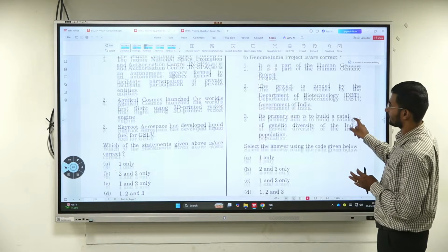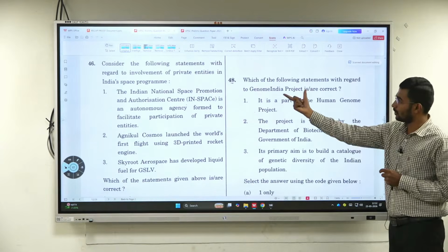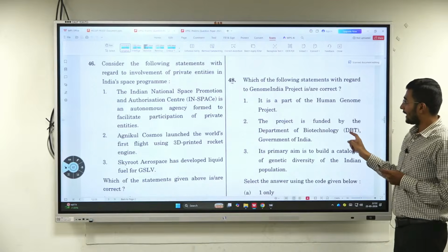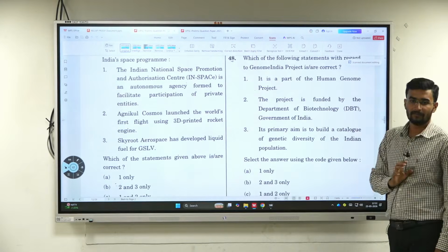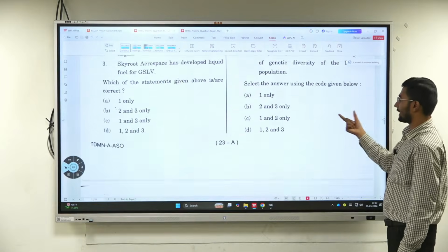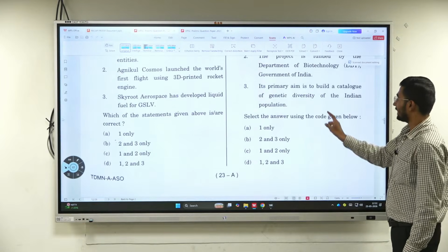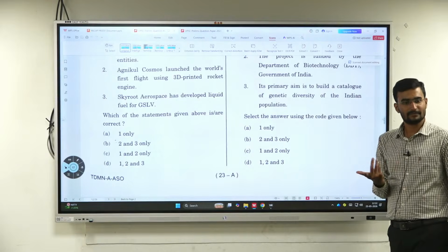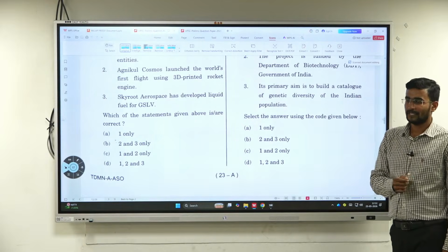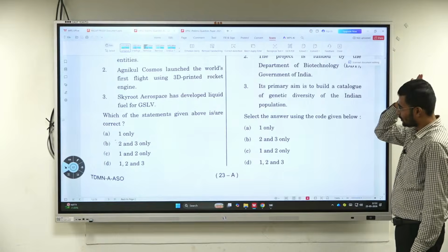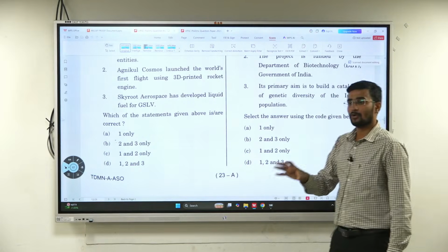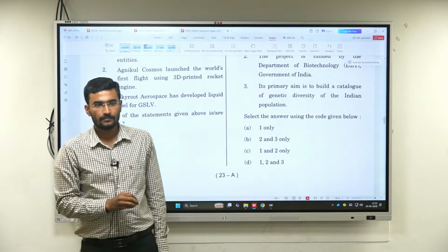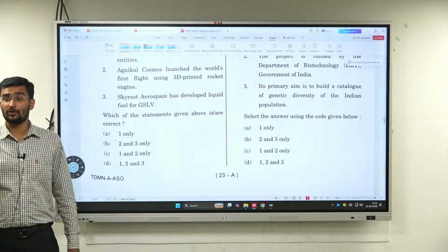Hope you're getting it. But what I am saying here, Genome India project, it is a part of the human genome project. The project is funded by DBT, Government of India. The primary aim is to build a catalog of what we call the genetic diversity of the Indian population. This is science and technology. You would have studied this part in biotech. What is the human genome project? HGP1, HGP2. What is the India genome project? Biogenome project.